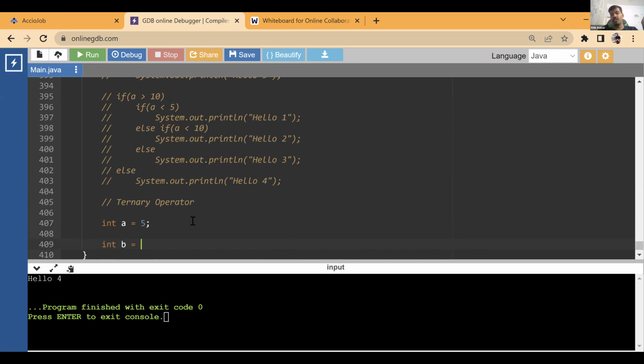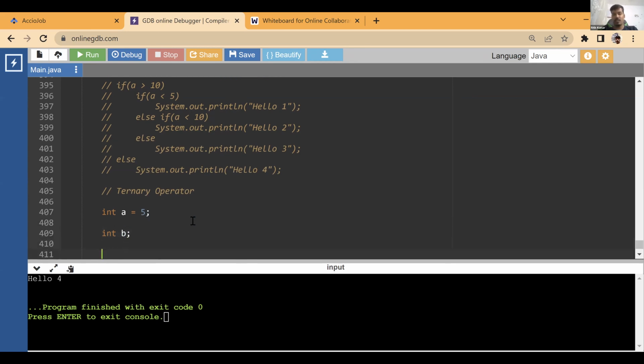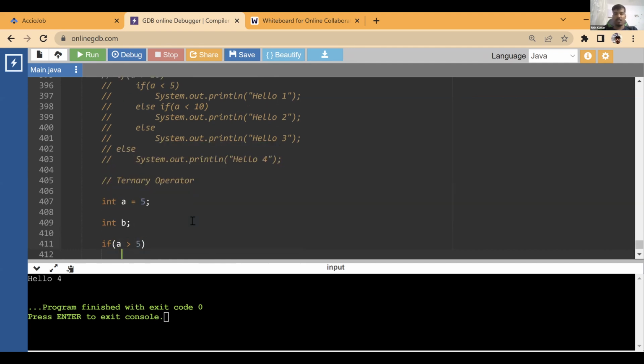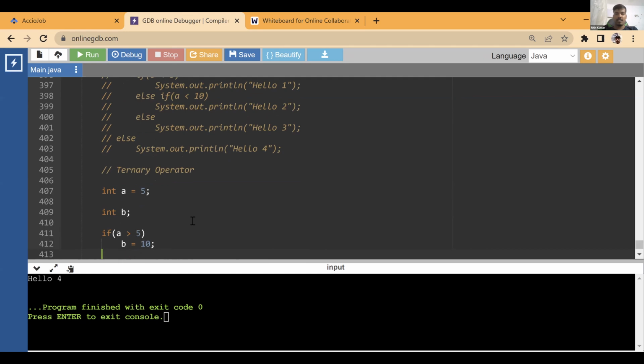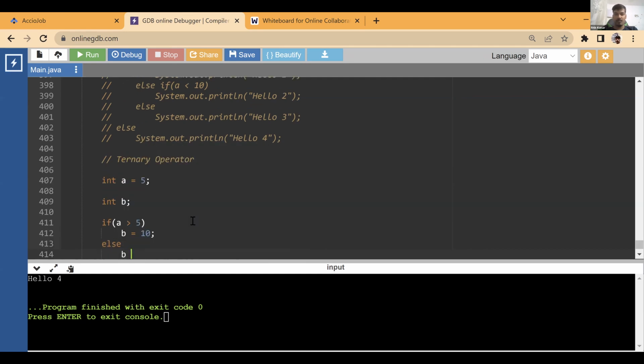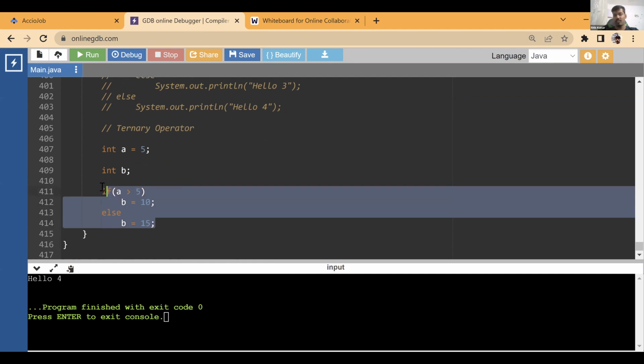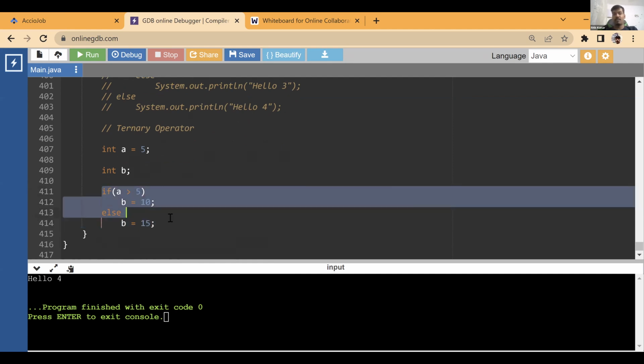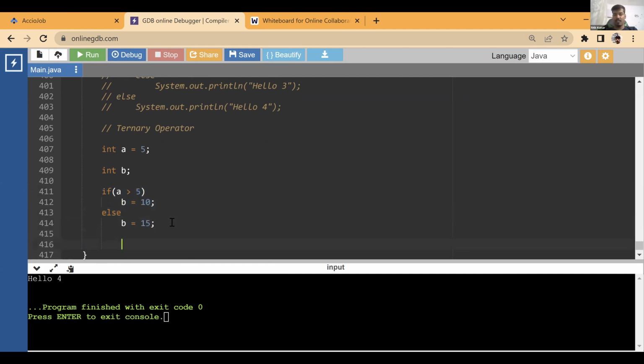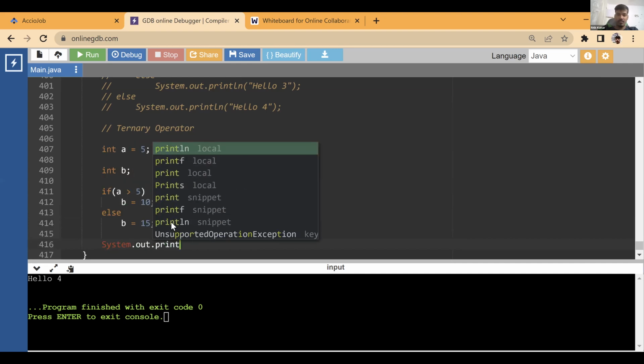If a is greater than 5, then give b the value 10, else give b the value 15. Something like this I have to do. Normal, very basic if. Now I can run this if condition and use System.out.println. This would work.